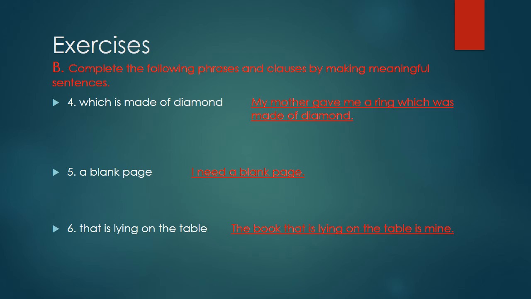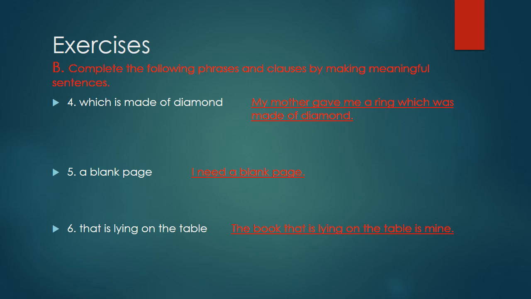Now come to sentence number 5. A blank page. Is this a phrase or clause? Yes, children, this is a phrase. Why is this a phrase? Very easy to understand. No subject is given there, no predicate, and no complete sense. So that's why this is a phrase. These words depend on other words in a sentence. So that's why this is a phrase only. Now make a sentence. I need a blank page. And this is a phrase.